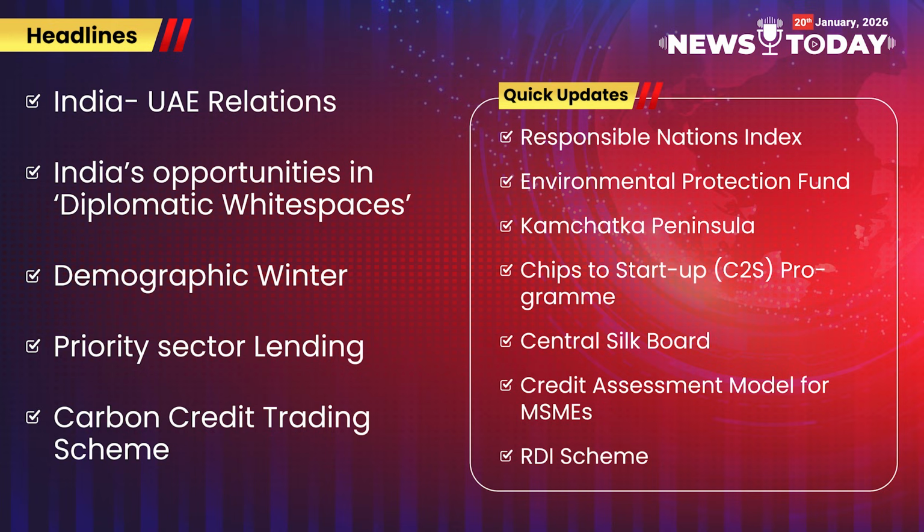Then in the second main news, we will be covering India's 2026 diplomatic strategy. Then in the third main news, we will be covering the demographic winter, as China's population has declined for the 4th consecutive year. Then we will be covering priority sector lending, as RBI has overhauled the priority sector lending norms. Then we will be covering the expansion of the greenhouse gas emission cut regime under the carbon credit trading scheme.